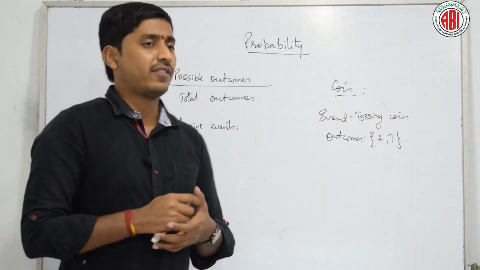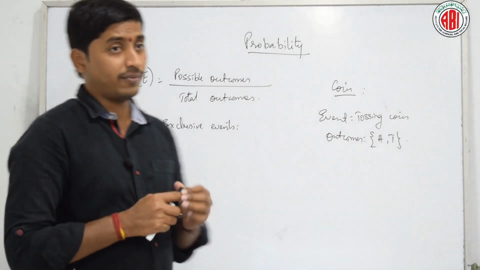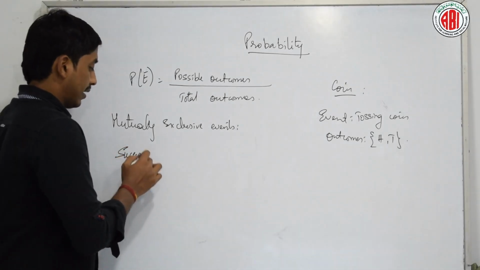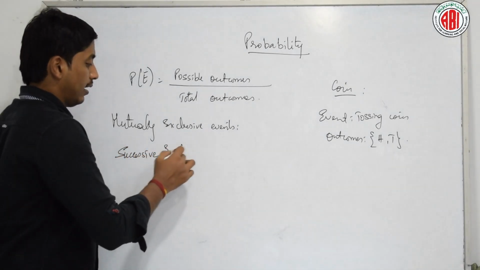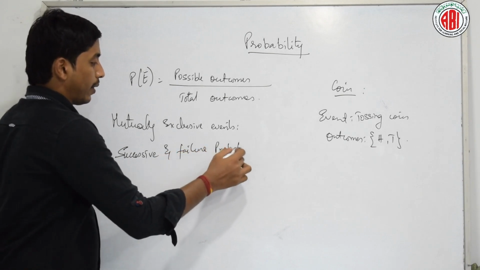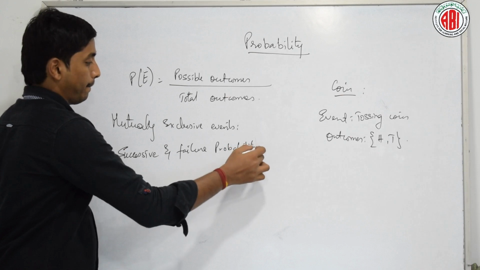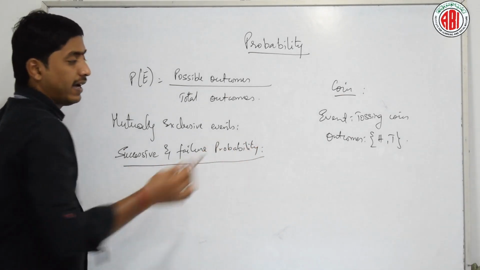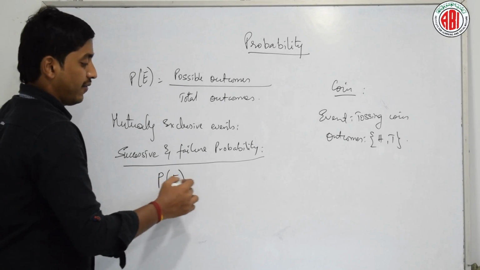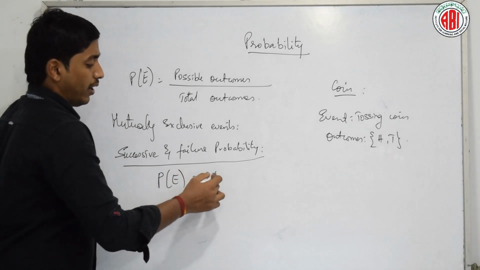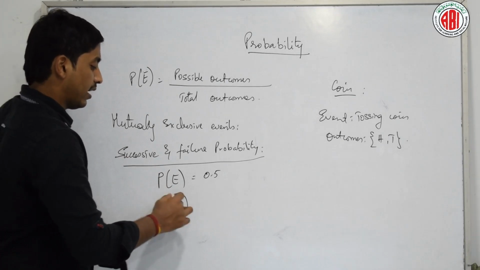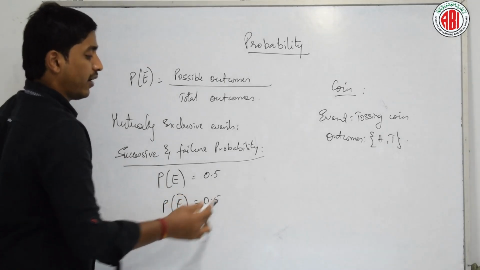And after that, let us discuss one more concept, that is success and failure probability. If I say the probability of a success event is 0.5, then obviously the possibility of the failure event is also 0.5. How?